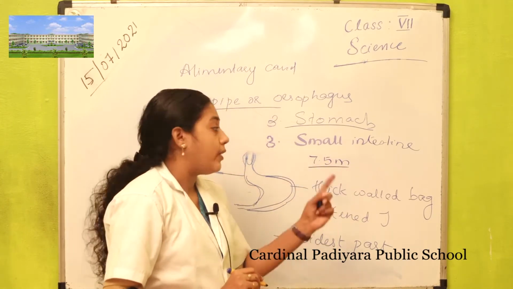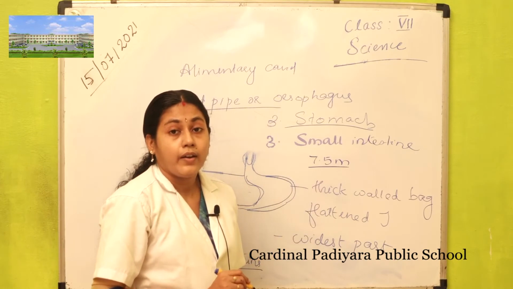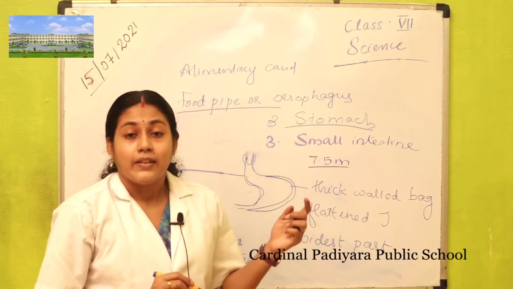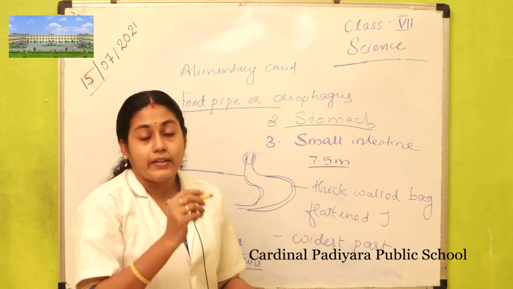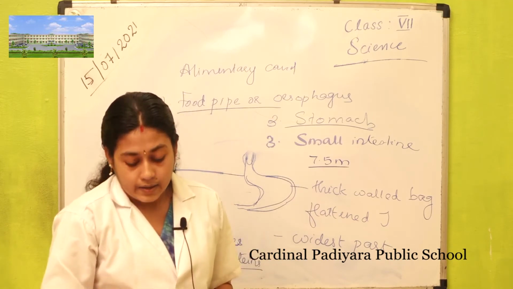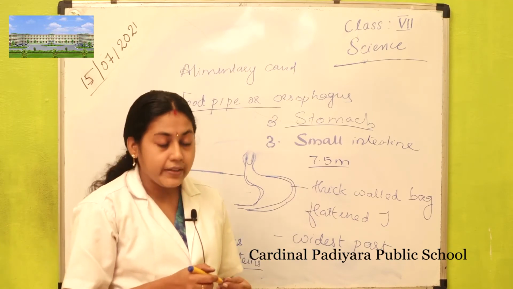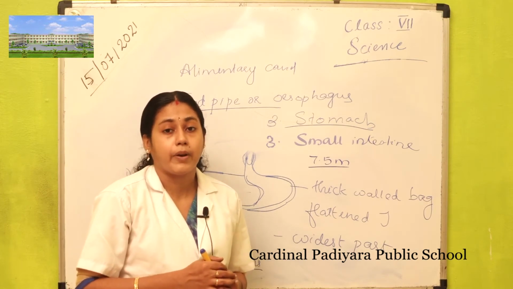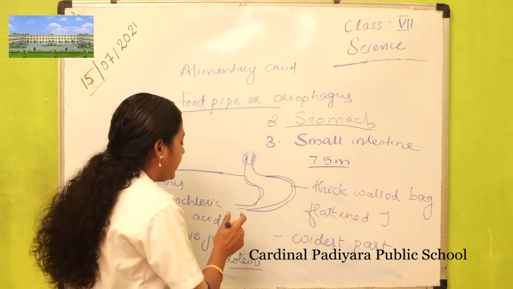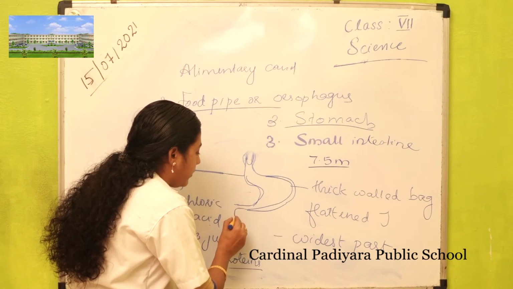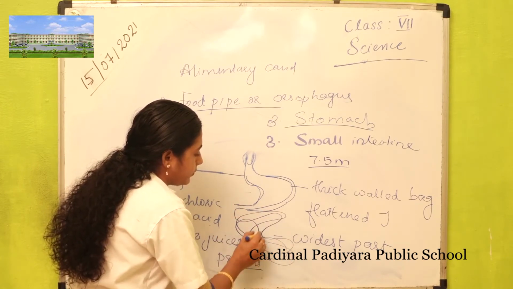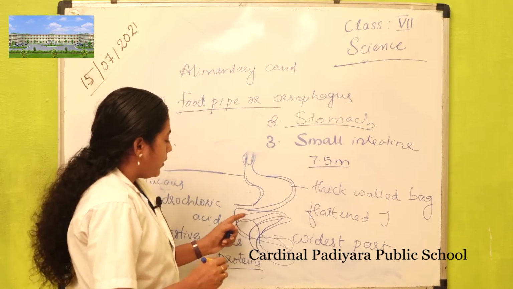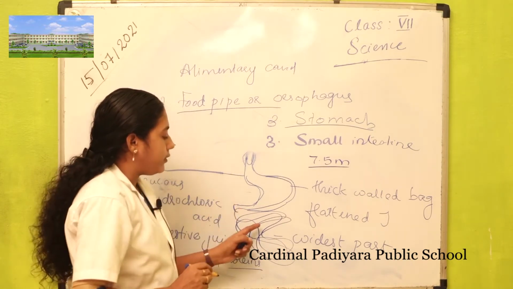Note this, how lengthy it is? It is 7.5 meters long and it is a highly coiled structure. And it receives secretions from the liver.